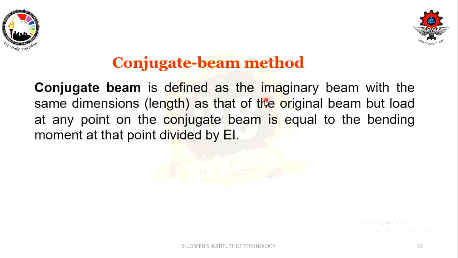Conjugate beam is defined as an imaginary beam with the same dimension and length as that of the original beam, but the loading at a point on the conjugate beam is equal to the bending moment at the point divided by EI. Why we are doing that, I will explain when we clearly see a problem related to this conjugate beam, right? So that is all for the introduction about the deflection of beams.